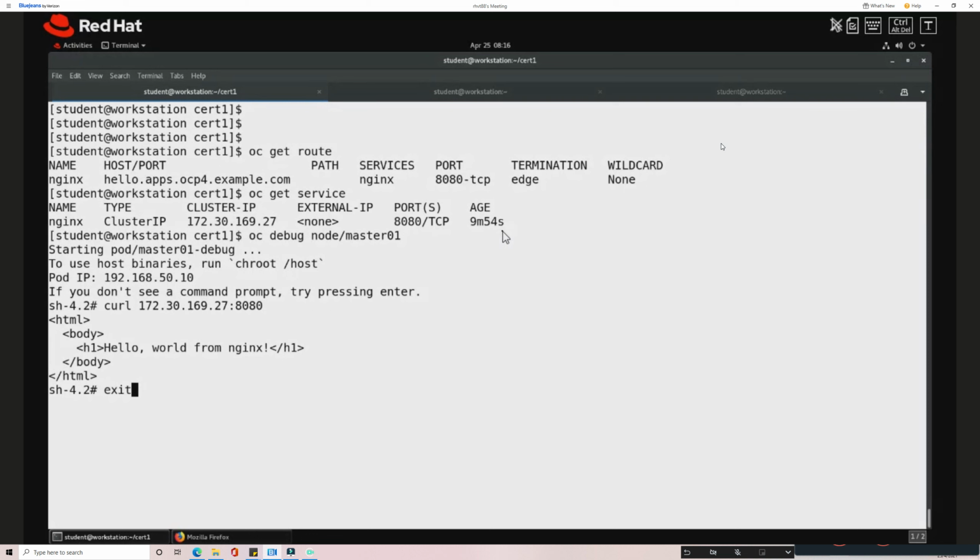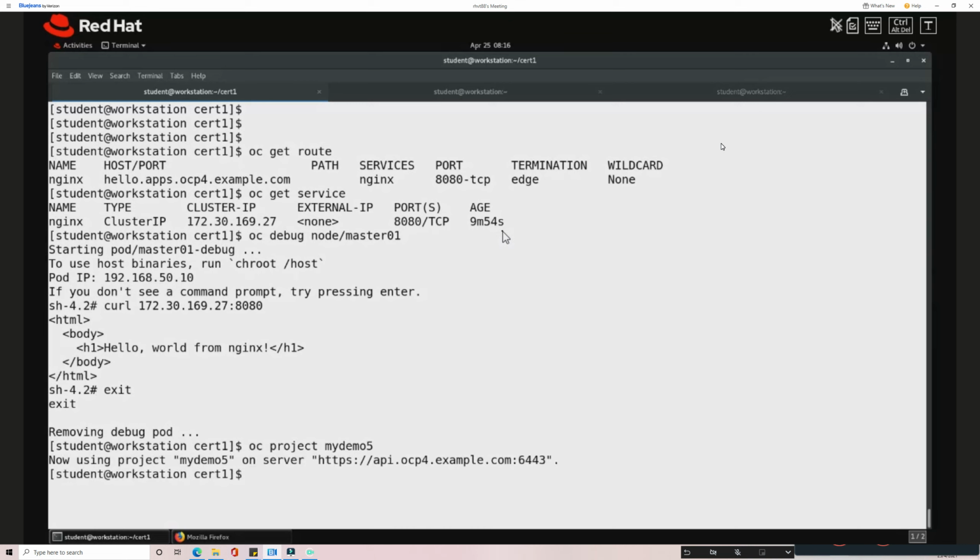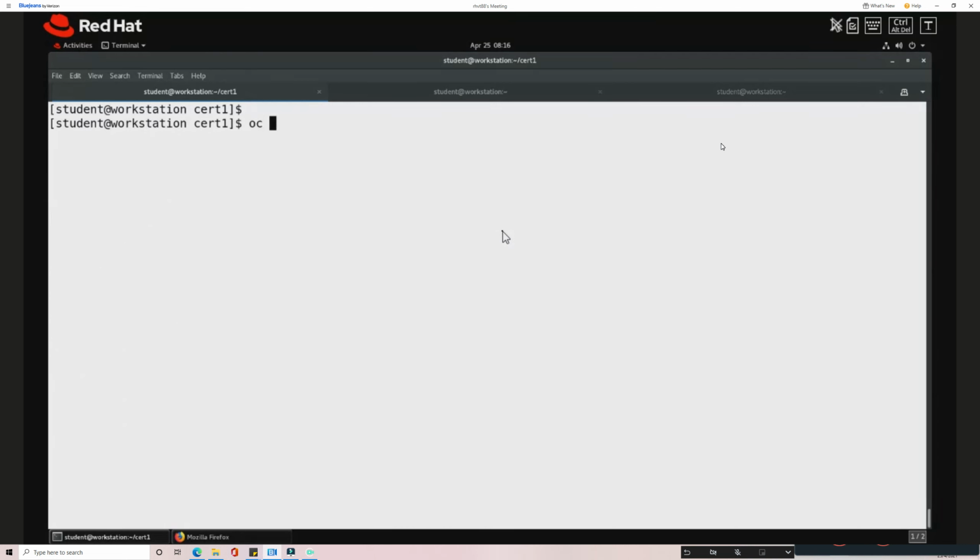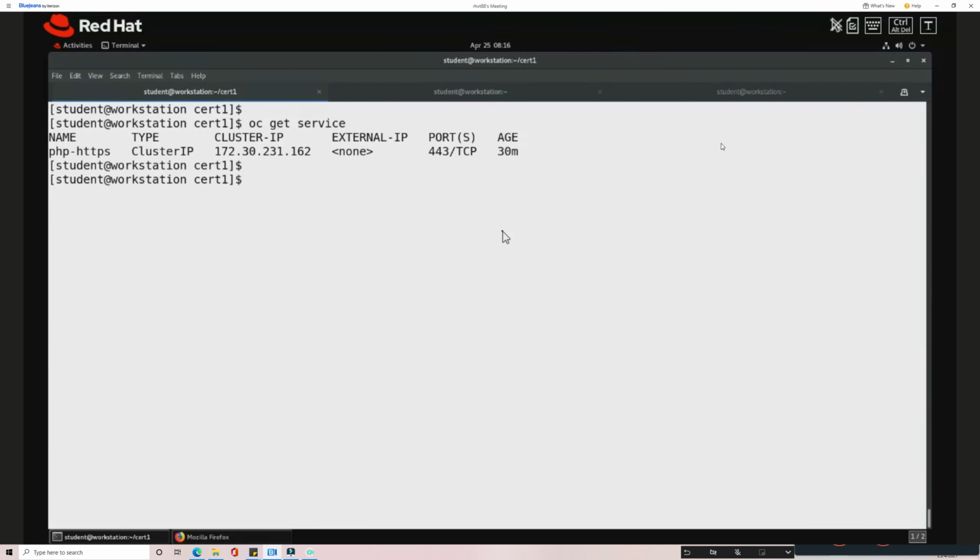I'll go to the previous project where we have deployed that pass-through route, which was in the my demo 5 project. So here, if you try to get the service, this is the service name, and here I'm going to get into the node with OC debug to the cluster.